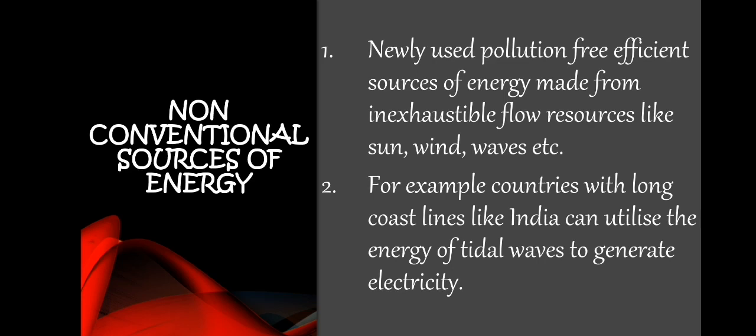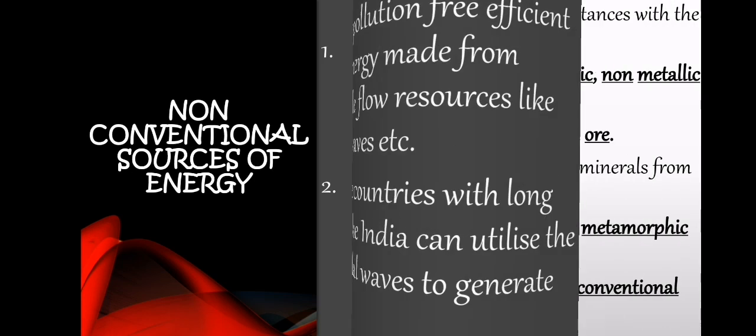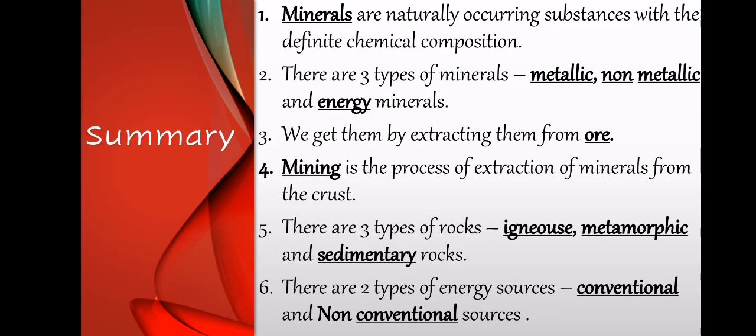For example, wind energy is formed by wind. It is an inexhaustible flow resource and pollution free also. Countries with long coastlines like India can utilize the energy of tidal waves to generate electricity, which is called hydroelectricity.